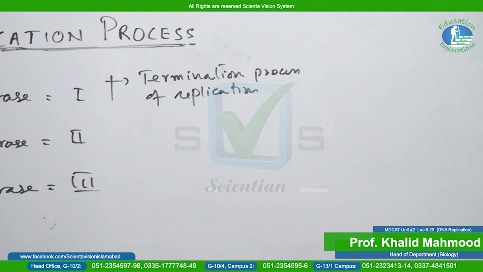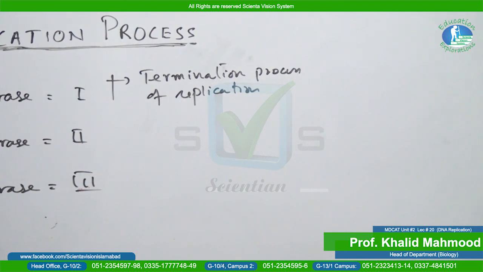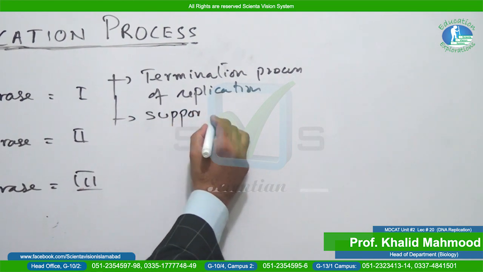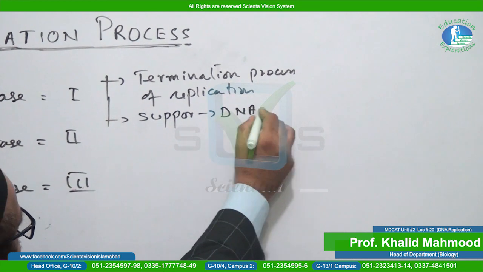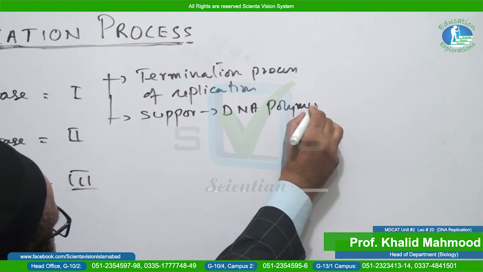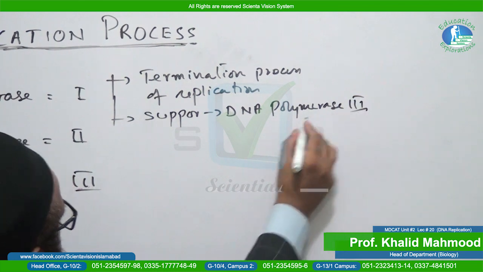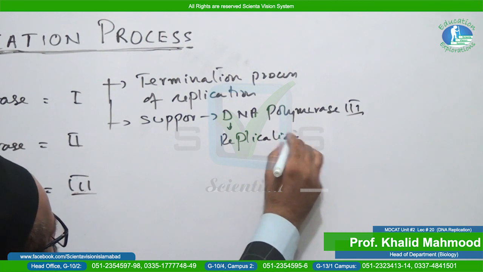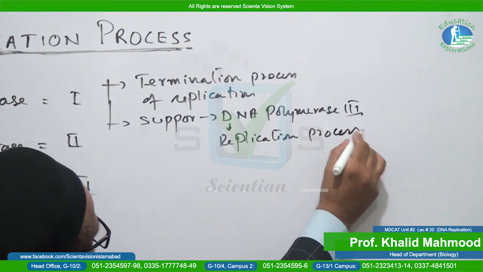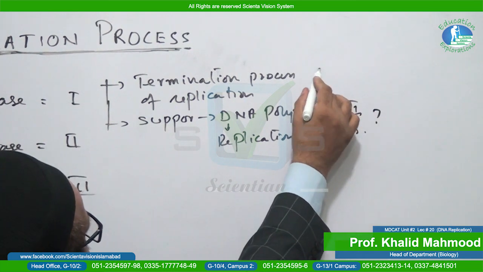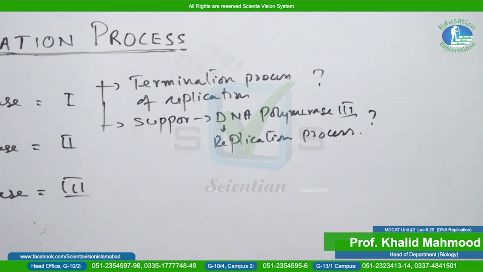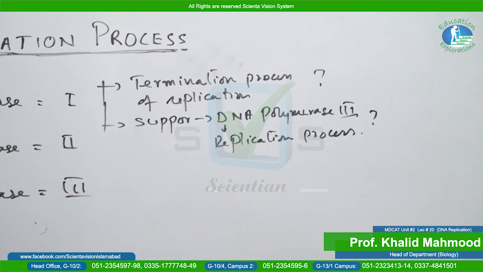Another role of DNA polymerase 1 is that it also supports DNA polymerase 3 in the replication process. The question is, how? We will give the answer when we go toward the last phase of the process of replication, that is termination. We will give the details there.